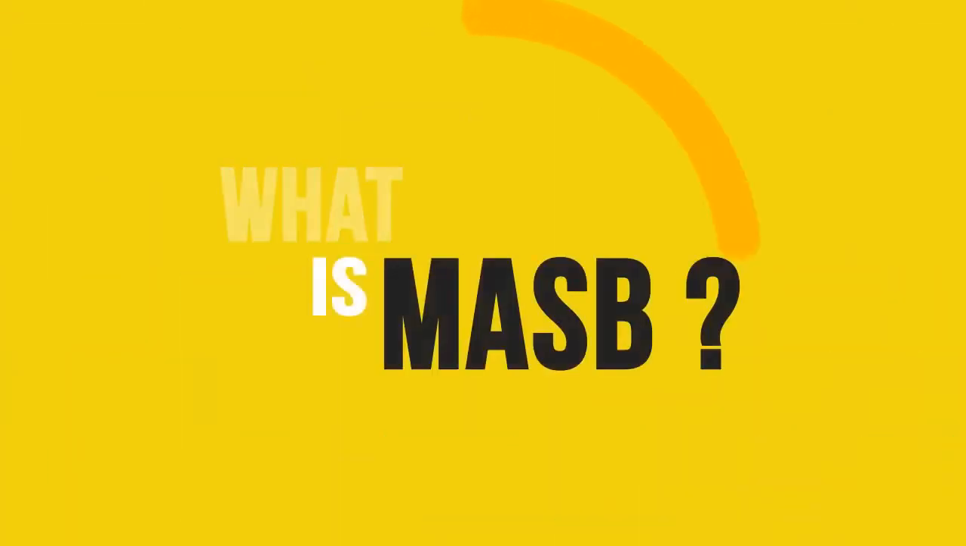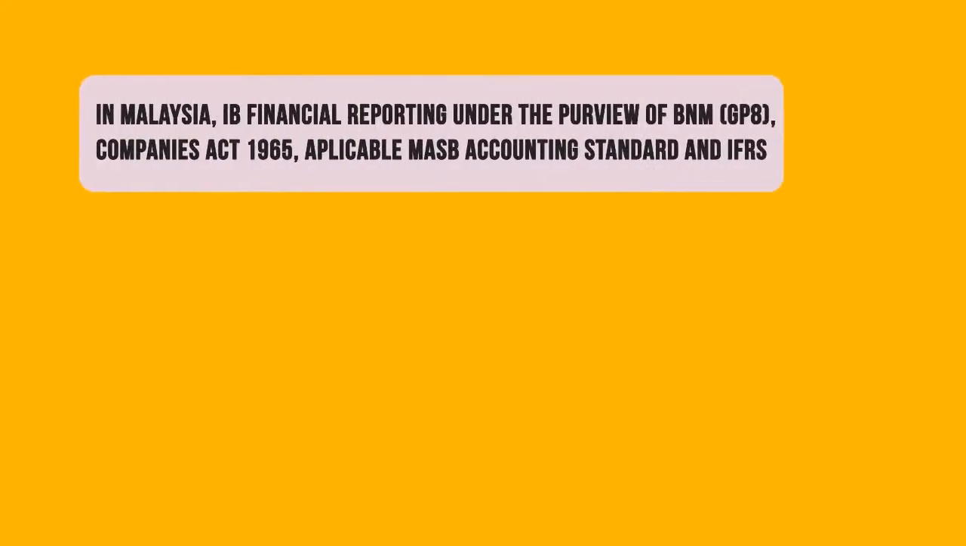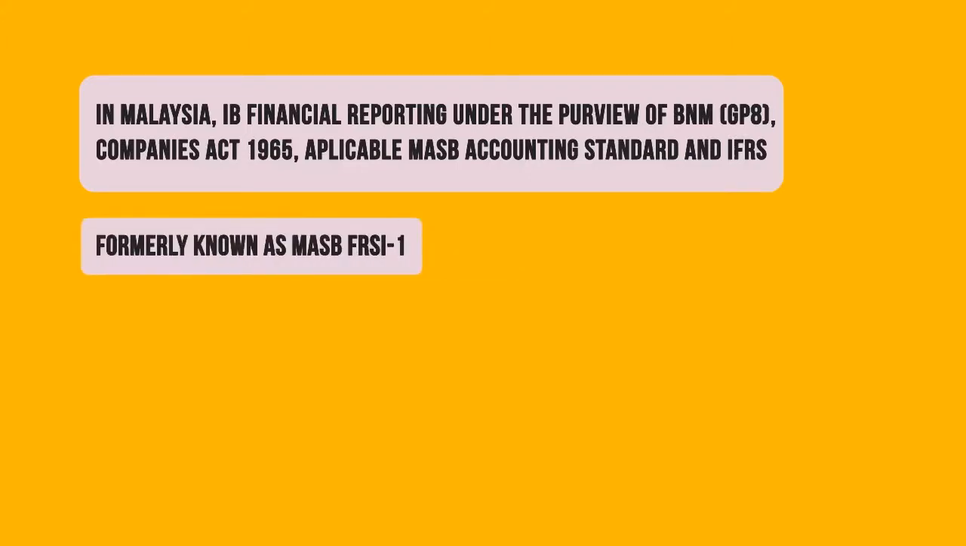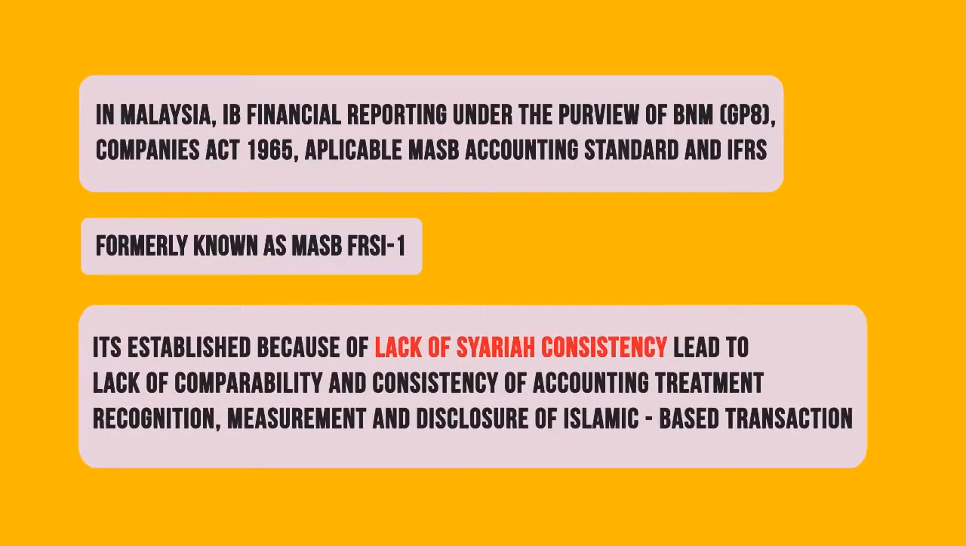What is MASB? MASB TR i-3. In Malaysia, IB financial reporting is under the purview of BNM, GP8, Companies Act 1965, applicable MASB accounting standards and IFRS. Formerly known as MASB FRSi 1. It was established because the lack of Sharia consistency led to a lack of comparability and consistency of accounting treatment on recognition, measurement and disclosure of Islamic-based transactions. Thank you.